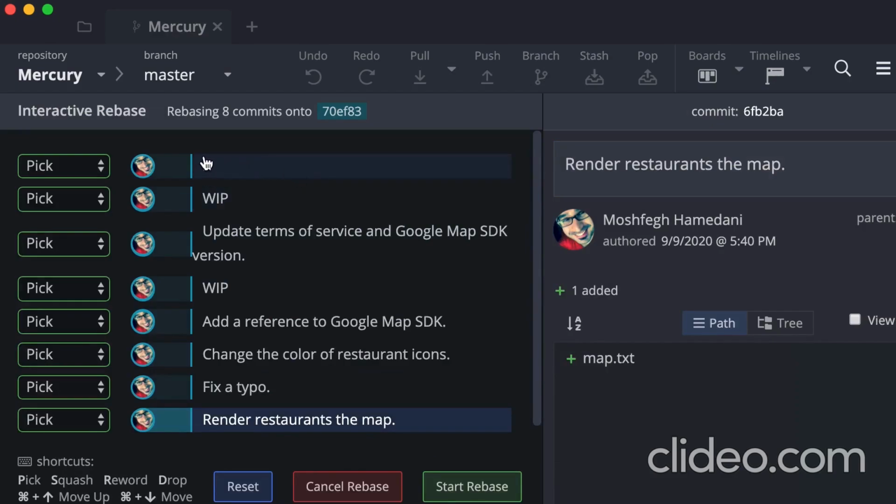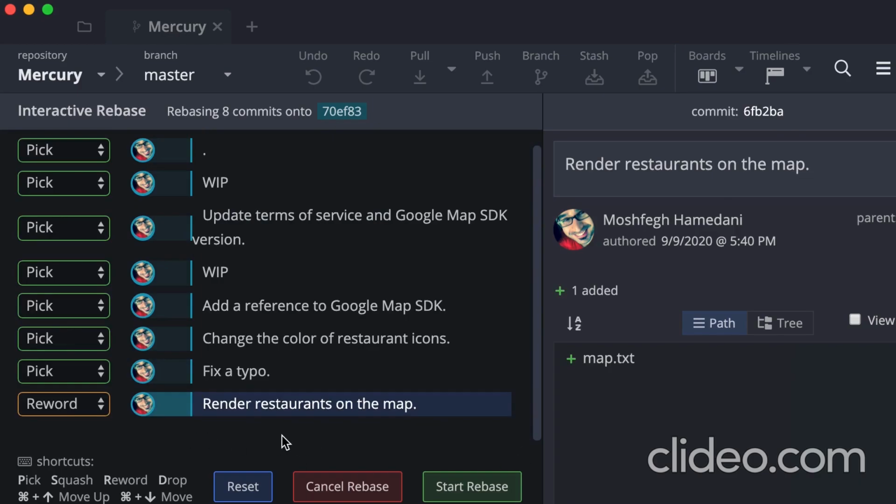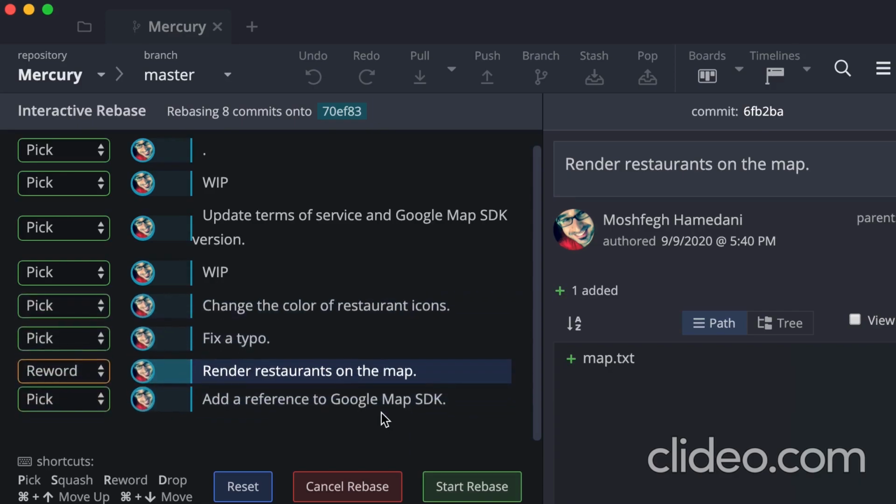Here we can see all the commits listed from the newest to the oldest. So for this commit, we can select reword and type the new message here. So render restaurants on the map. Update. We're done with this. We can move commits around. So here's the commit that adds a reference to Google Map. We can select this and drop it before rendering the restaurants.